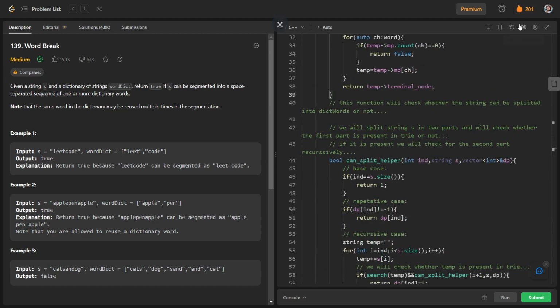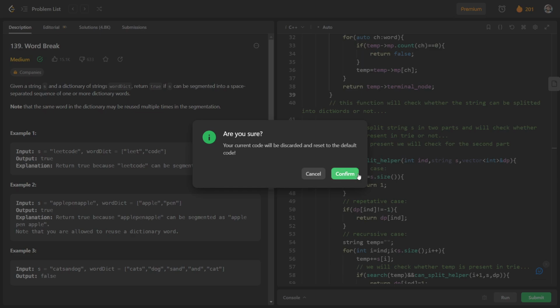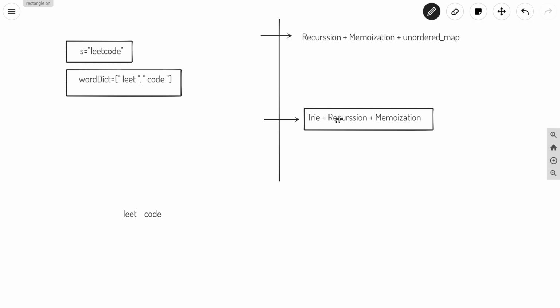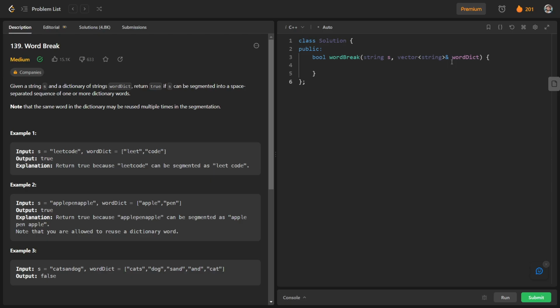So another method is nothing but our unordered map. So I will erase this part, and we are done with this method, Trie plus recursion plus memoization. Now we are going to solve this question using recursion plus memoization plus unordered map. This part is a little bit easy. Basically we will do it in the same way, but in this case we are just storing the words of this word dictionary in the form of an unordered map. So unordered map of string and int, mp.